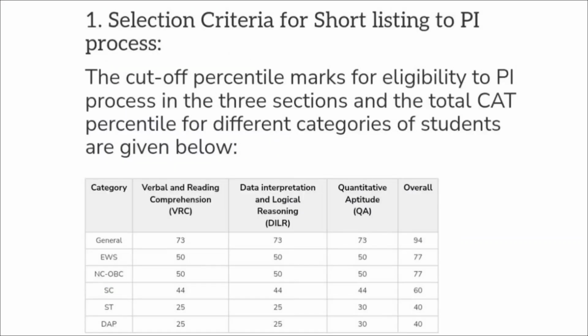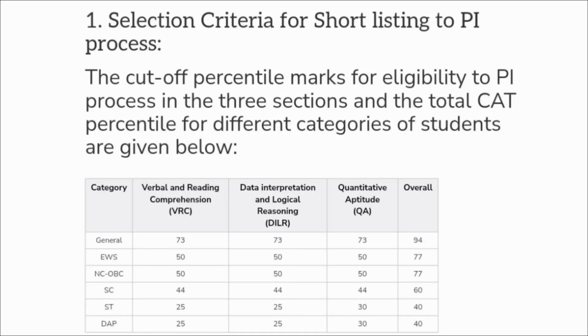So if we consider the selection criteria for shortlisting to the personal interview process, IIM Udaipur follows the common admission process for the admission to their MBA program. If we consider the overall cutoffs for the CAT round, then it is 73 percentile in all the 3 sections for the general category, and overall it is 94 percentile in your CAT entrance examination. For EWS and NC-OBC category, it is 50 percentile in all the 3 sections, and overall it is 77 percentile.